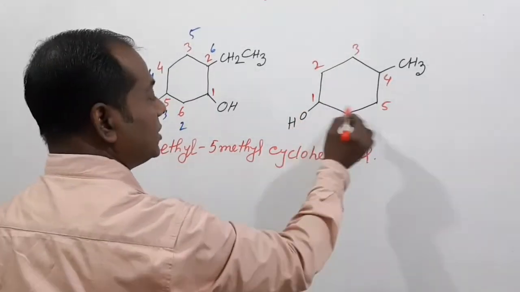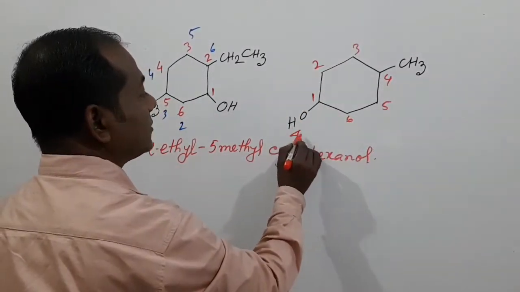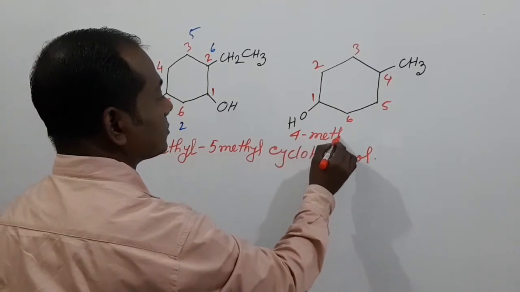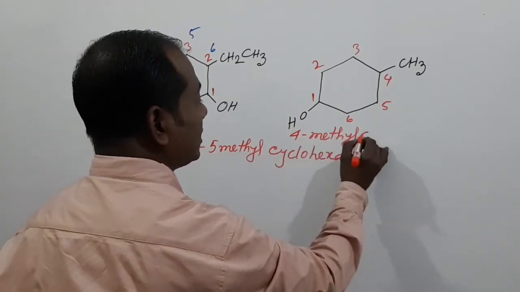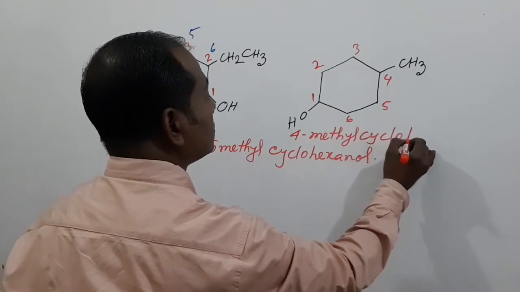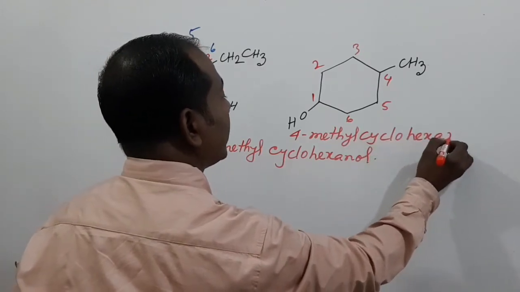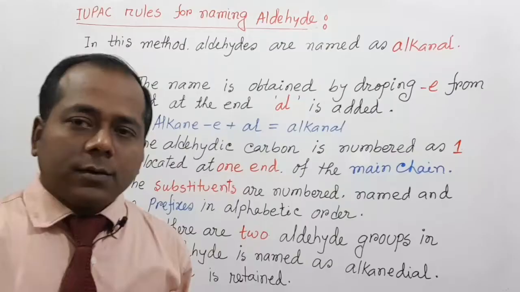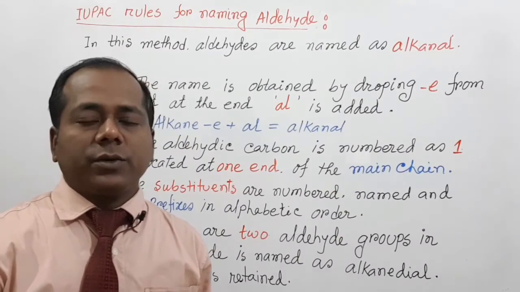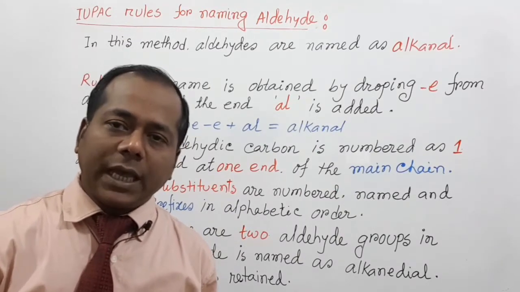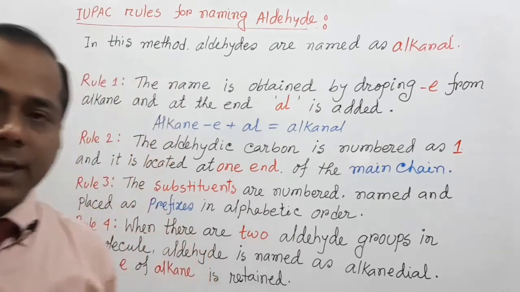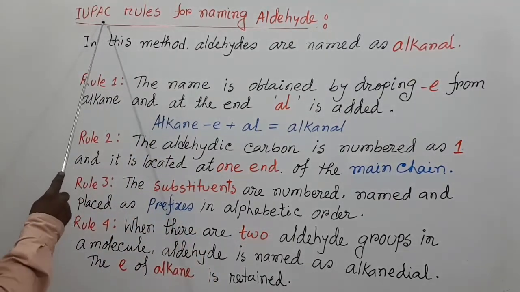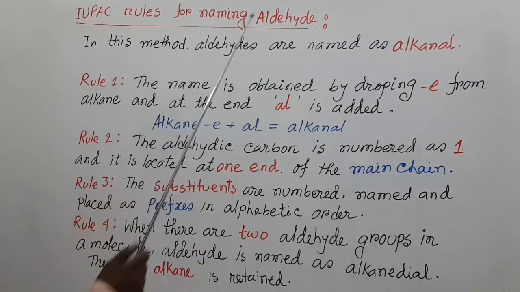So the name of this compound is 4-methylcyclohexanol. My dear students, now we discuss the naming of aldehyde, and here are the IUPAC rules for naming aldehyde.